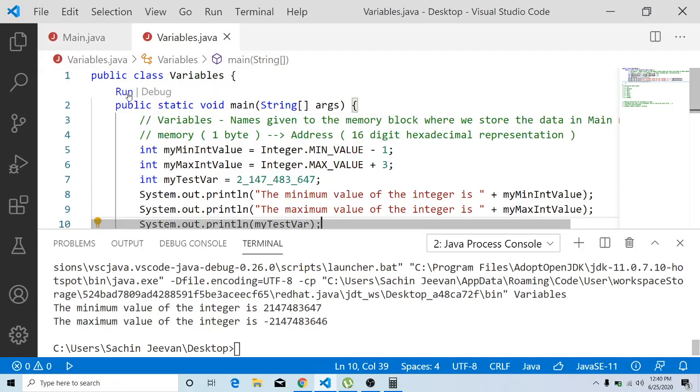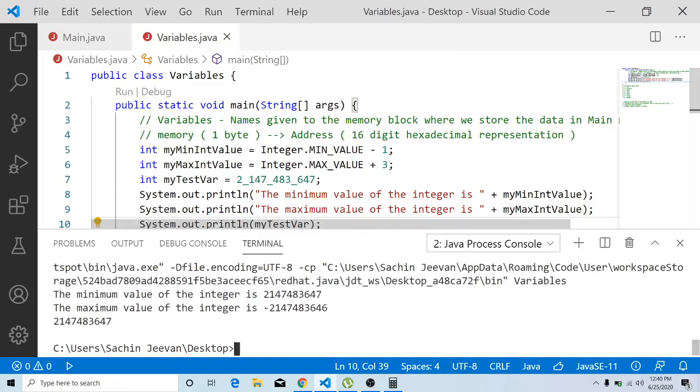Okay, fine. So let me run this. You are able to see that it is in the normal format. So for your readability purpose only we are introducing this formatting, not for the background. In the background, it will be stored as a normal number.